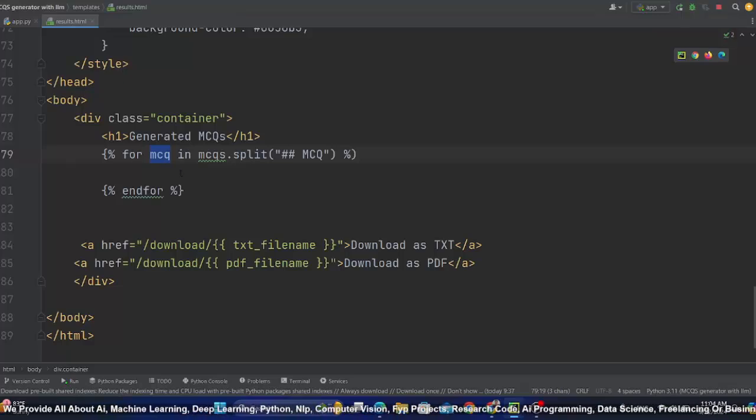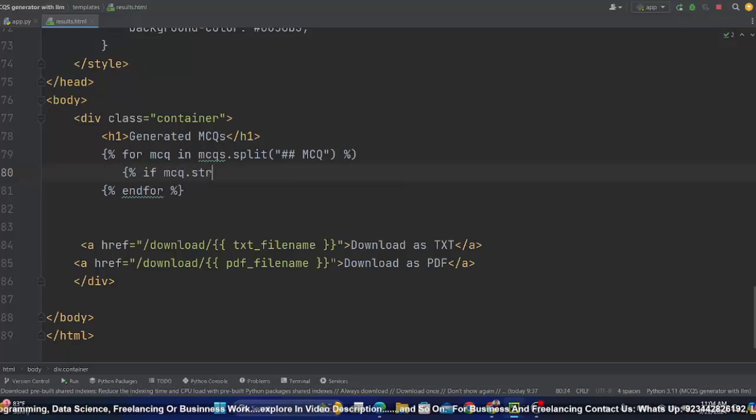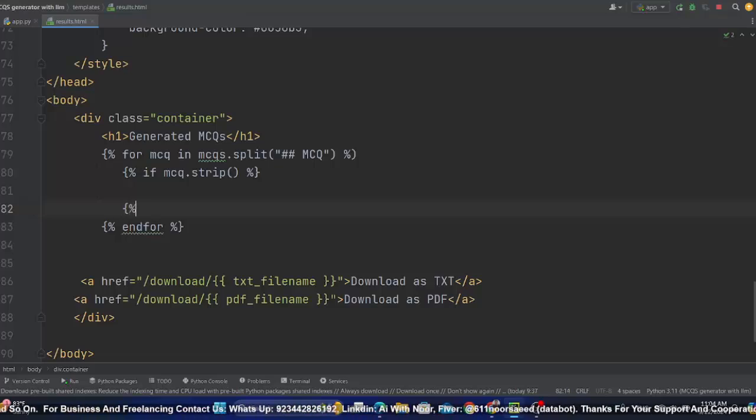now we will have this result, and I have to do stripping again here. How? I have to use syntax again, an if part, if MCQ dot strip by white spaces, something like this. I'll also end this right here, and if, then what can I do? I'll simply display everything one by one. So I'm thinking how to display. Okay, I have a class because I have to design it. I have a class by the name of MCQ.